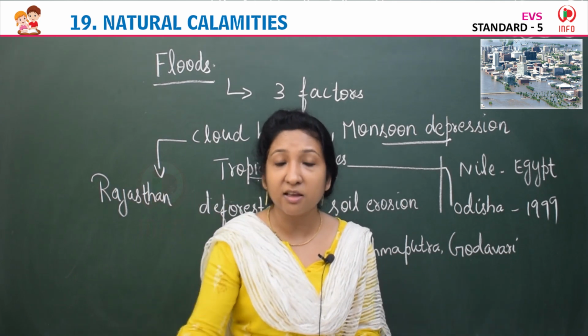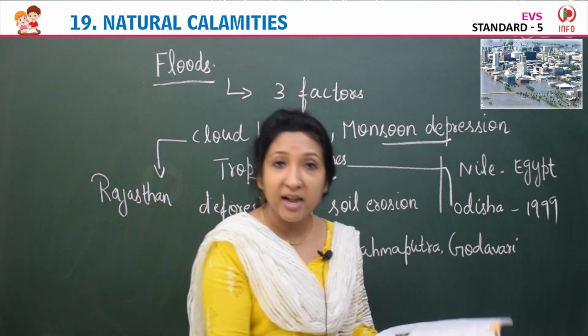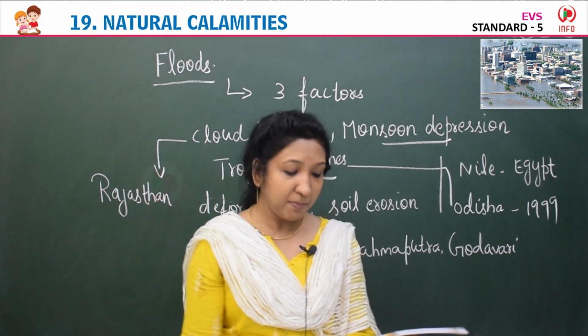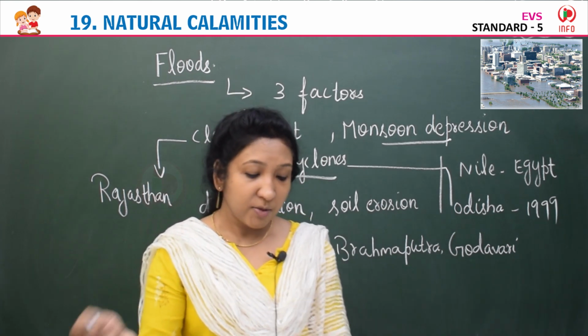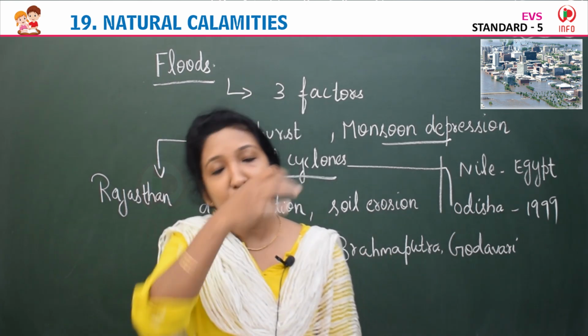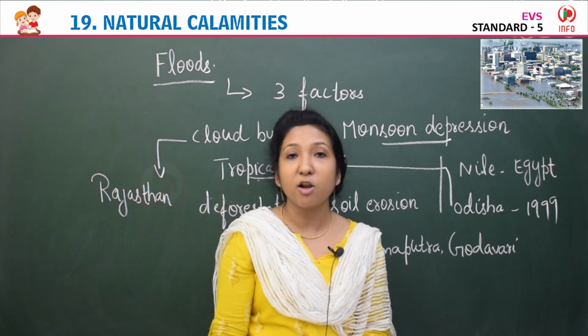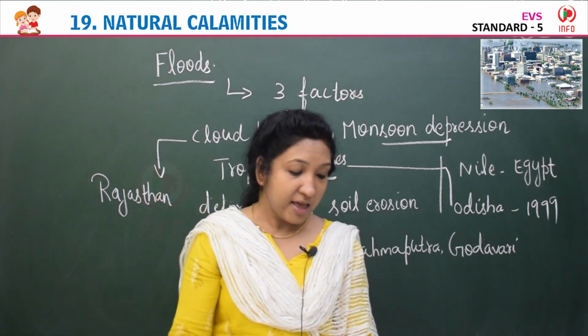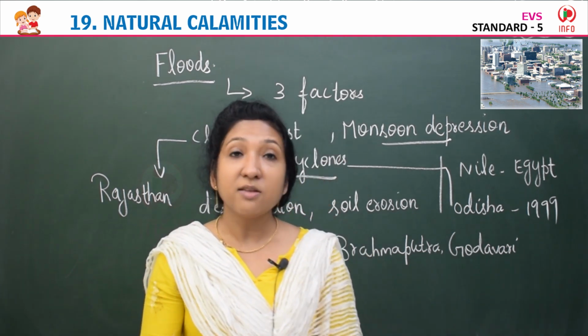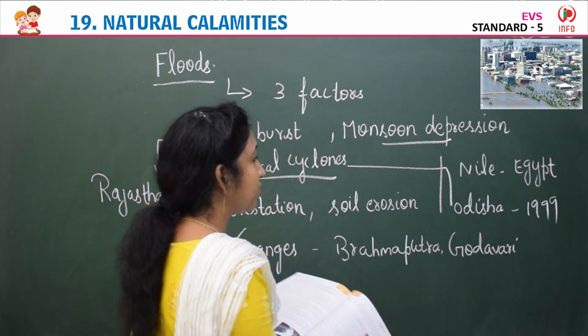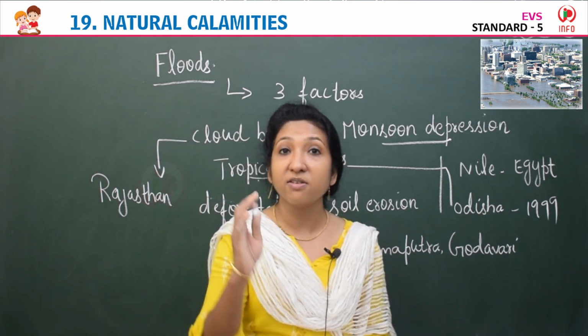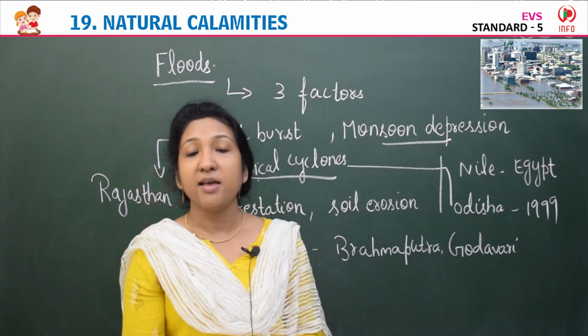So the Odisha super cyclone in 1999 was the worst cyclone that hit India.